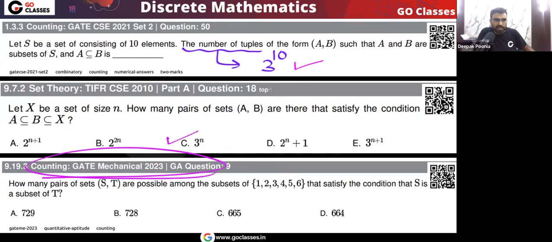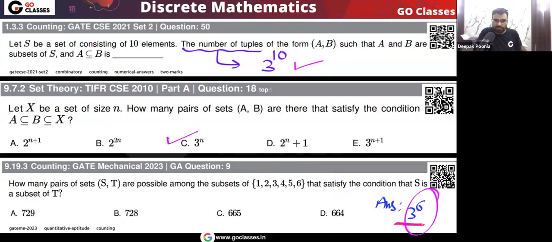What about this GATE Mechanical 2023 question? We want pairs of sets S comma T such that S comma T are subsets of 1 to 6. Okay, this is a set of 6 elements. So S comma T must be subsets of this set. And also there is a condition that S is a subset of T. So you can see every element of this set has three choices. So finally, your answer will be what? Answer will be 3 power 6, because there are total 6 elements and every element has 3 choices. And what is 3 power 6? You can calculate, that will be the answer.